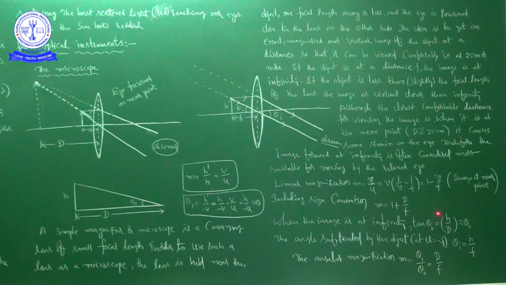If you take these two, linear magnification means the distance of the image by the distance of the object, or the size of the image by the size of the object. But angular magnification means the ratio of angles, theta I by theta naught. I means image, naught means object. So that is equal to d by f.